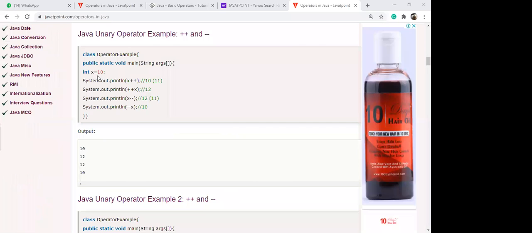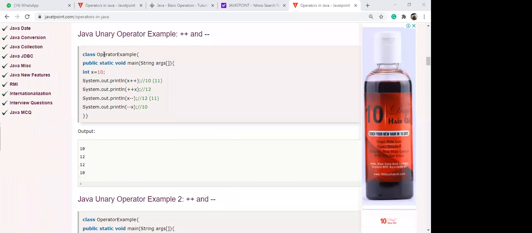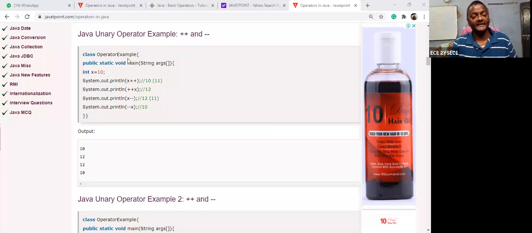Okay, Nana, this is the program. What is the class name? OperatorExample. What is the rule for the class name? The first letter should be capital, so it is fulfilled. Next, where does your program start? Your program always starts from main. This is called an object. This is the integer variable.